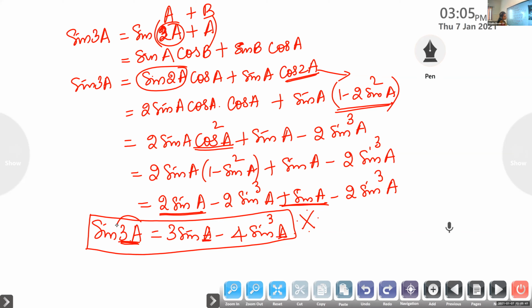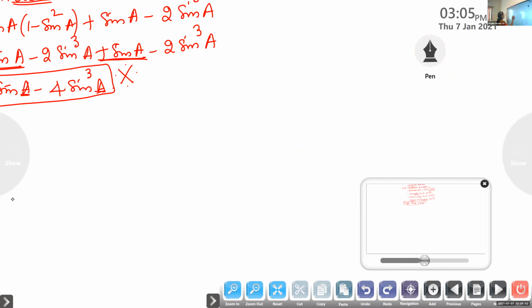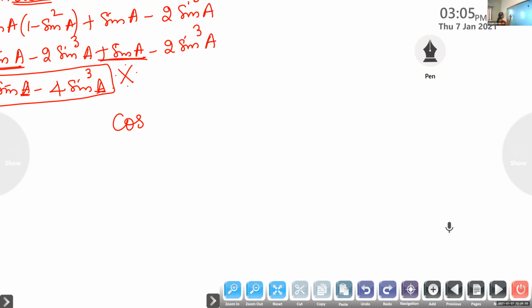For cos, cos 3A is equal to 4 cos cube A minus 3 cos A. Look here, cos 3A contains only cos terms.